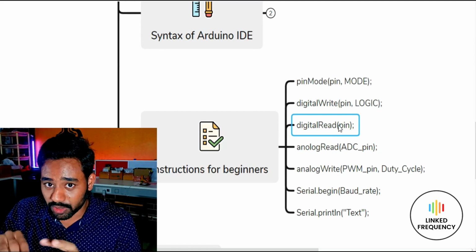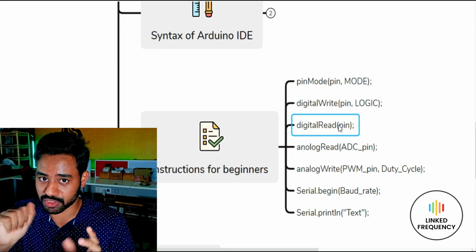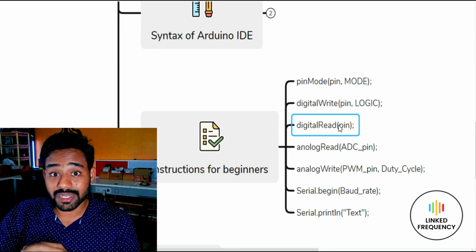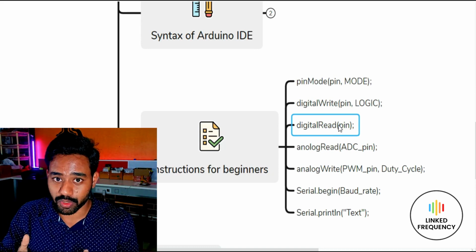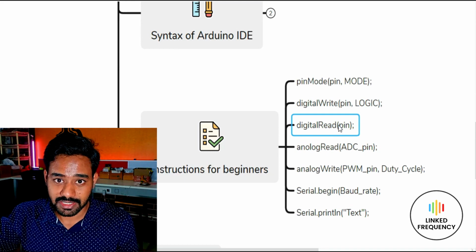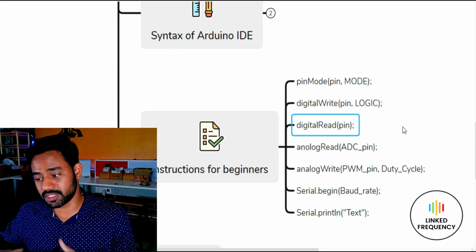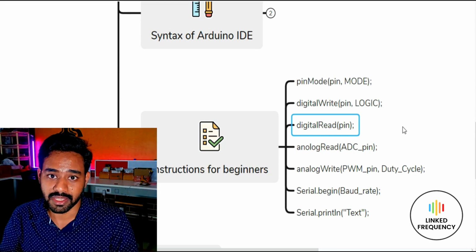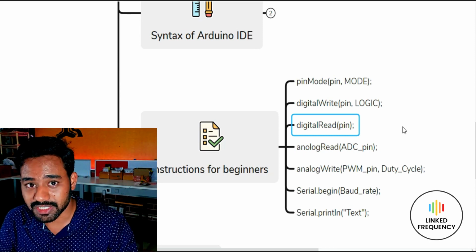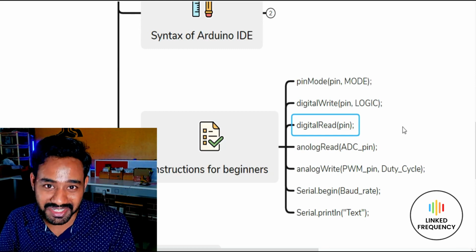In the same way, we call it a digital signal because it generates high and low only, 1 or 0. So if we want to read that kind of signal with our microcontroller or Arduino development board and process it, then we have to use the digitalRead instruction. In the brackets of digitalRead, we write the pin where we connected our sensor. Do remember, we use digitalRead only with a sensor. It cannot be used with an actuator.